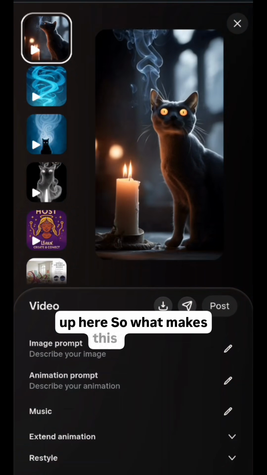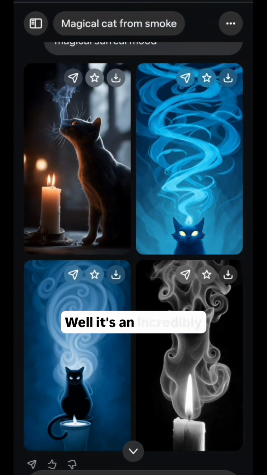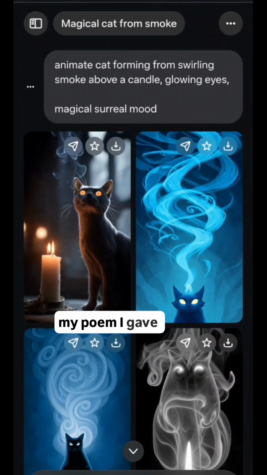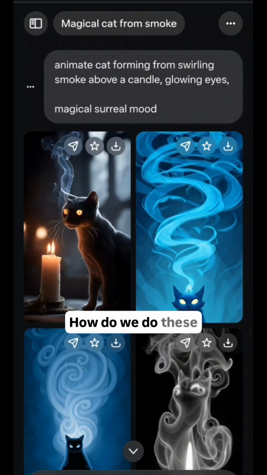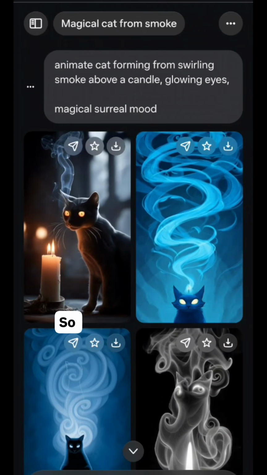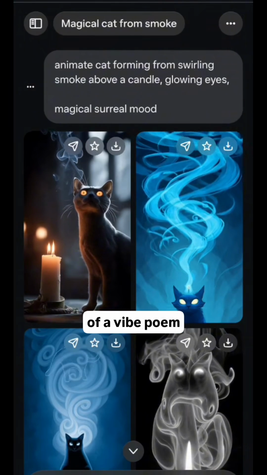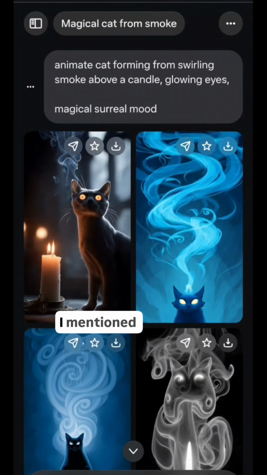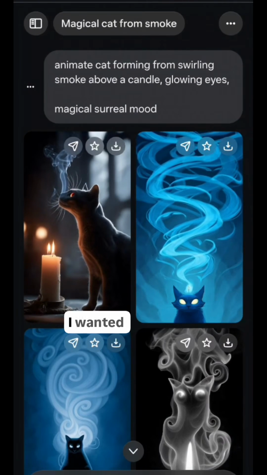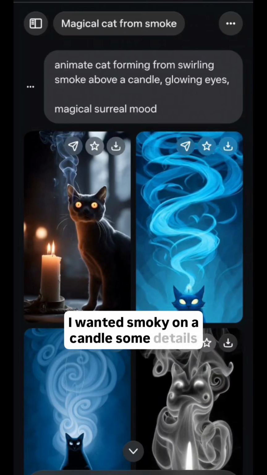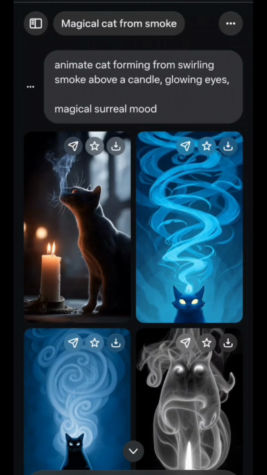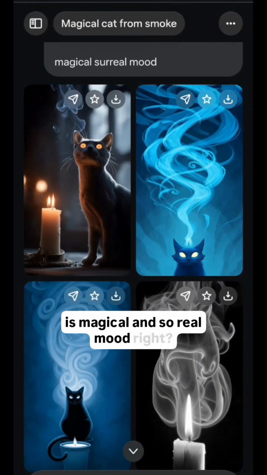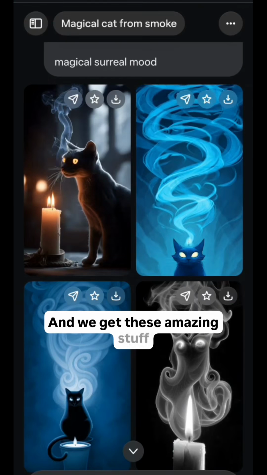So what makes this video so cool? Well, it's an incredibly artistic engine. And in my prompt, I gave it some guidelines. How do we do these guidelines? You can see I gave it kind of a vibe prompt. I mentioned my subject, I want a cat. I mentioned kind of the style, I wanted smoky on a candle, some details with glowing eyes. And the vibe, which is the feeling, which is a magical and surreal mood, right? And we get these amazing results.